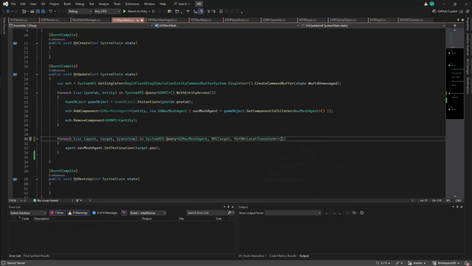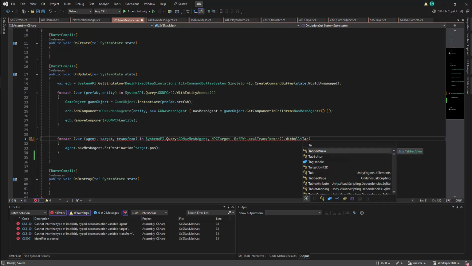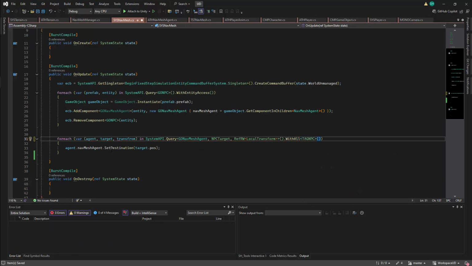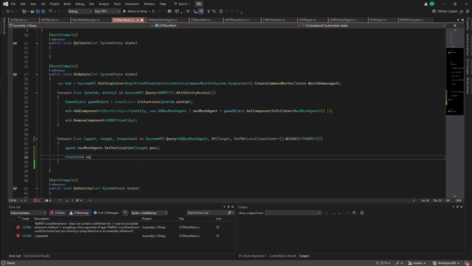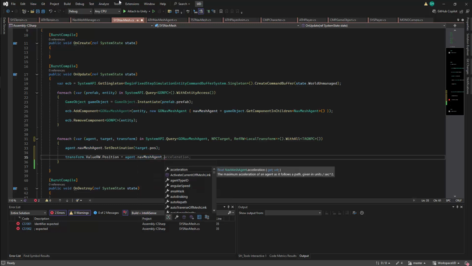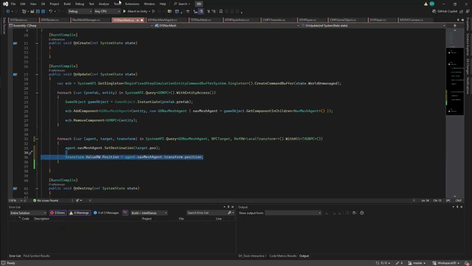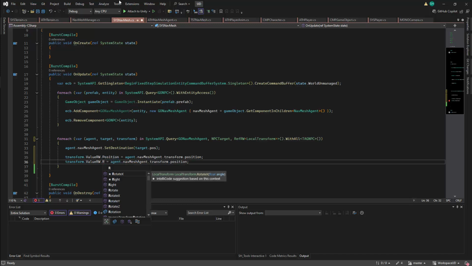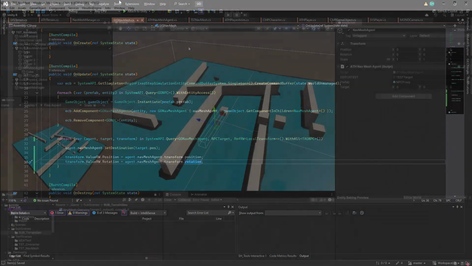I then want to specify that this is only going to happen with the NPCs, so I can call the WithAll method, and the component that we're going to require will be the TagNPC component. We can now update the transform for our entity. This will be transform.ValueRW. I'll then update the position with .Position. I'll get the position from my NavMesh agent with agent.navmeshAgent. I'll then need the transform, which I'll get with .transform, and we'll get the position with .position. I'll then update the rotation, and this will be done with transform.ValueRW.Rotation. This should update our character, and we can now test this.